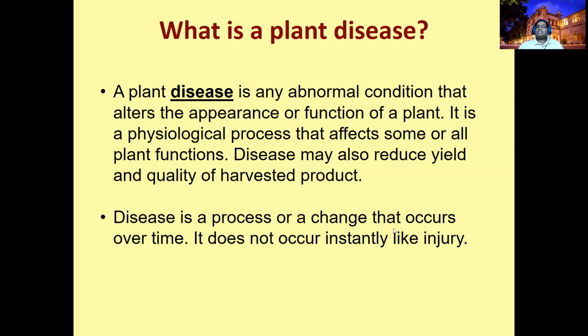Disease is a process or a change that occurs over time. It doesn't occur instantly like an injury. The process or changes occur over time. It is time-consuming. An injury can occur immediately. For example, with COVID-19, if you are in contact with a person, you should definitely isolate for 14 days. Why? Because it takes time to incubate, then proliferate and show the symptoms. It's not sudden.